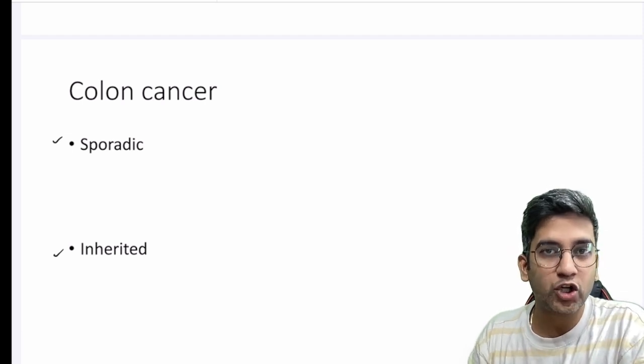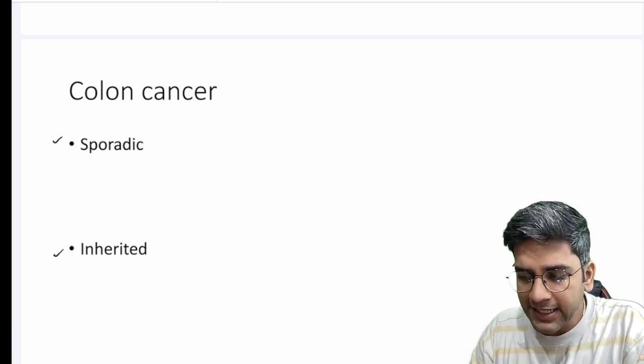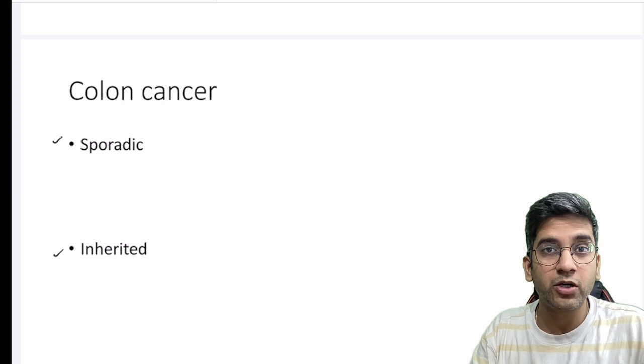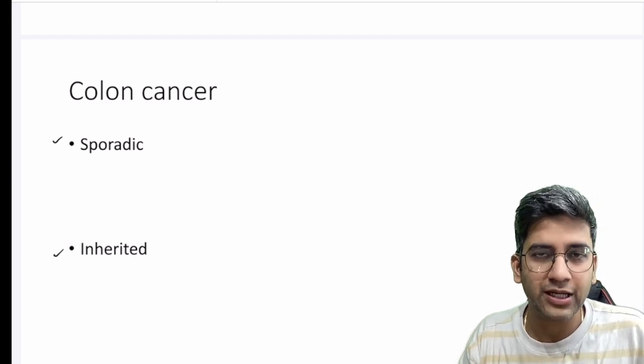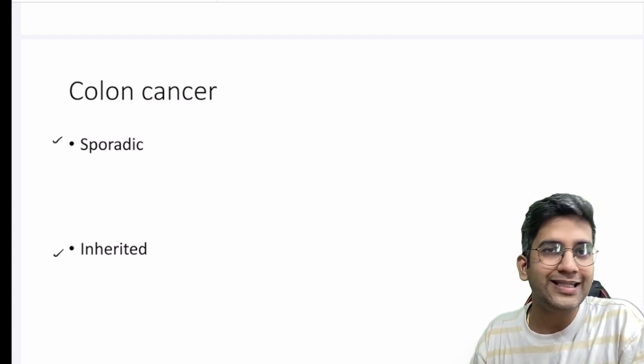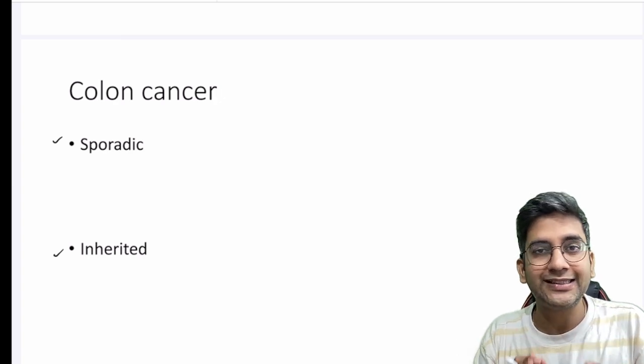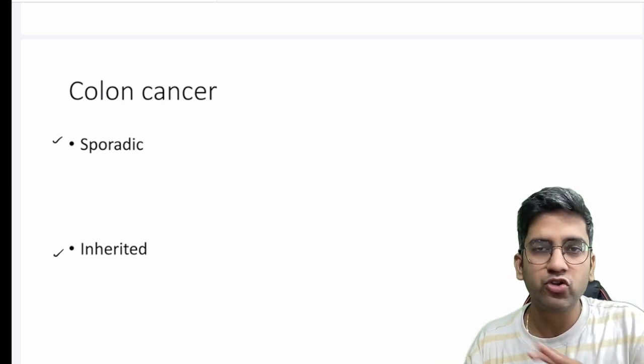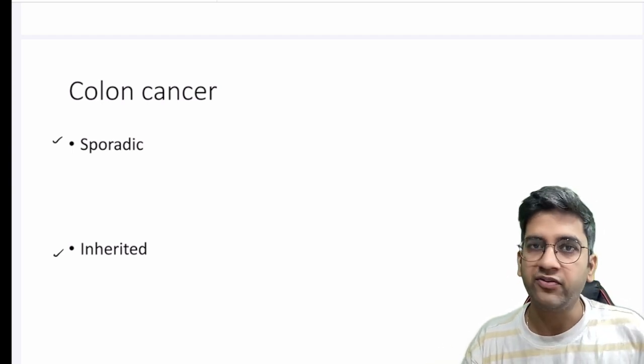And then we'll look at gross and microscopy. Is there any radiological sign you have to remember in relation to the gross? Because if you remember the gross, most of the time the radiology is sorted. And then the microscopy, IHC, and prognostic factors. This is something you have to know for every cancer with respect to PYTs, because most of the previous year questions will come only from these topics, fine?